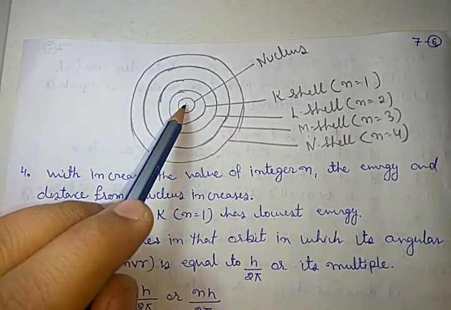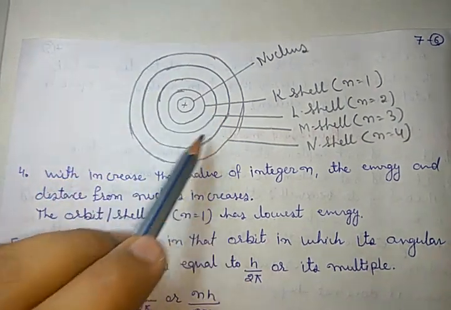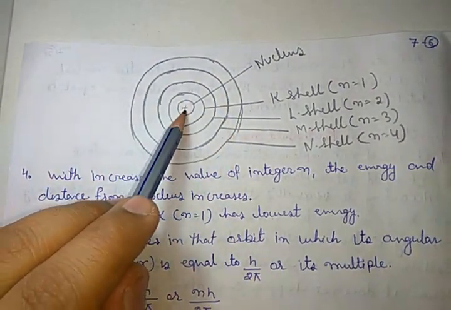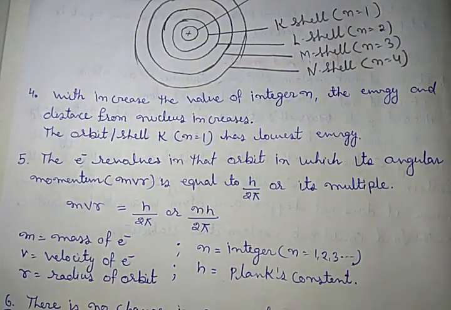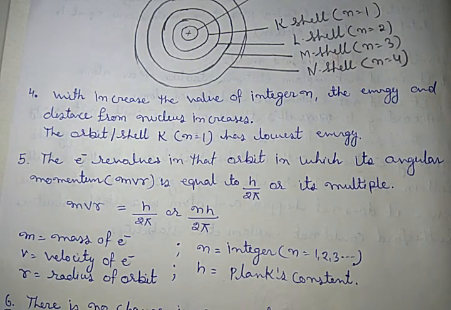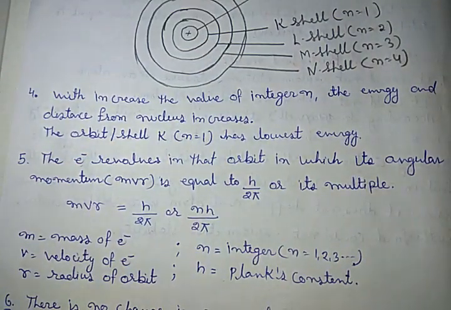Here we can again repeat that the orbits are concentric around the nucleus. The fourth point is that with an increase in the value of the integer, the energy and distance from the nucleus increase. As the orbit or shell is farther from the nucleus, its size, that means radius, and its energy increase. K, which is the first shell, has the lowest energy.